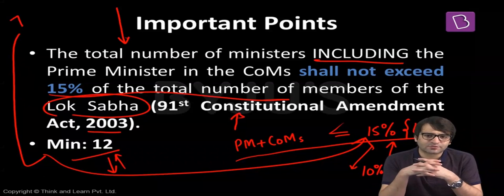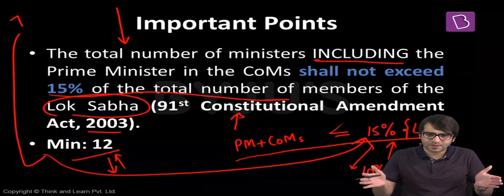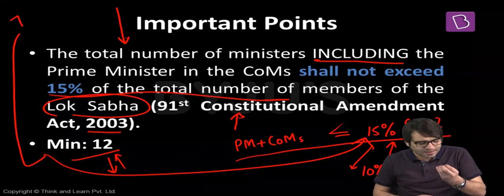If there was no limit on the strength of the Council of Ministers, then the Council of Ministers would have been very huge. Because today, if I'm an MP, I'm still not satisfied. My hunger dictates me that I should be a minister as well.